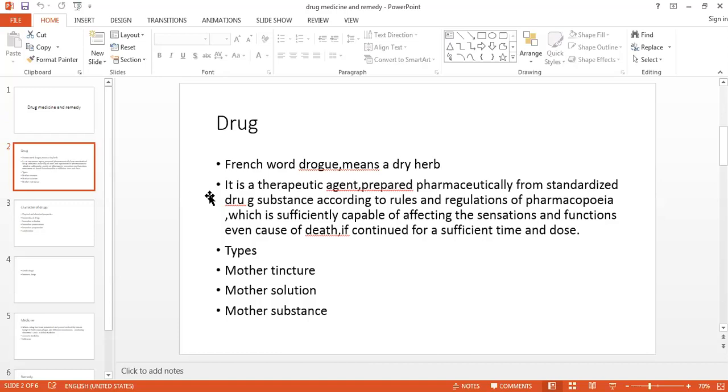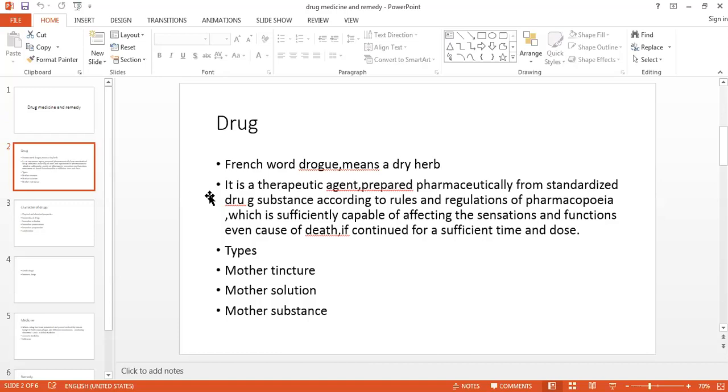Drug is a therapeutic agent. Therapeutic, the meaning of therapeutic we know, which is useful for that particular organ, or the substance which is useful for that particular disease. The therapeutics of surgery, therapeutics of gynaecology, that you will study from the third year. With the main paper, you will have one paper that is therapeutics. In that therapeutics, they will ask you certain medicines related to the uterus, or if there is hepatitis B, then they will ask to write the therapeutics of hepatitis B.